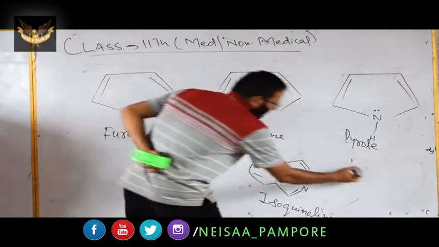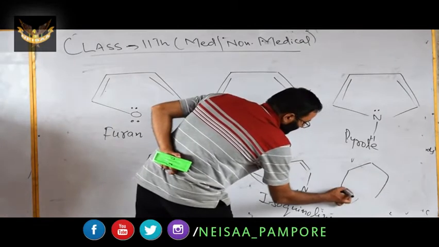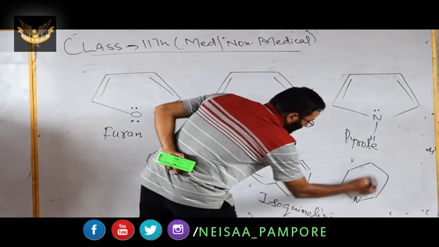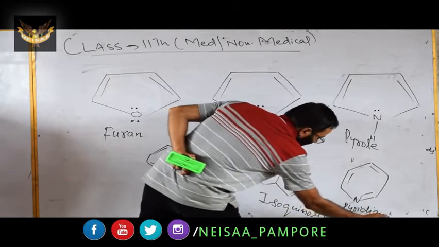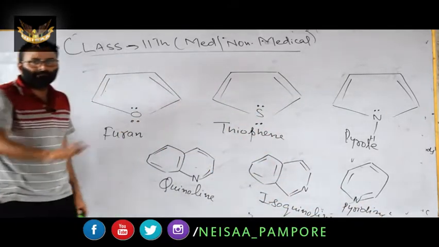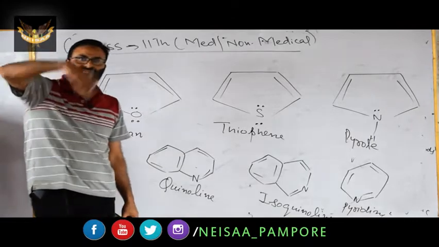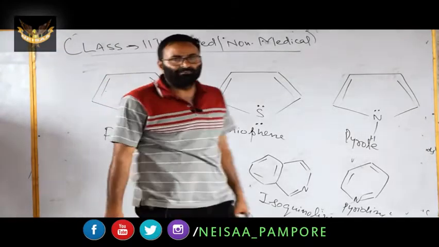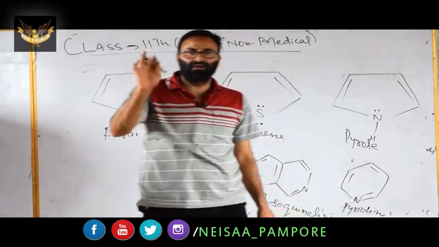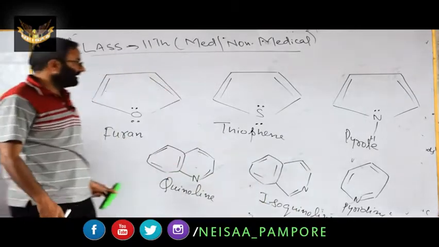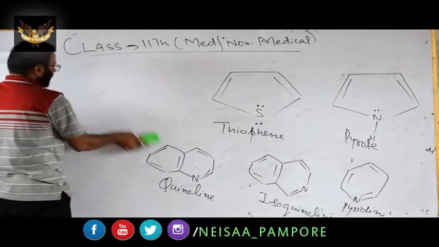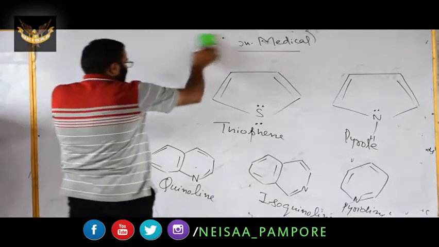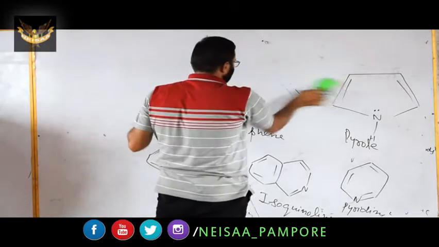For example, we have another simple one, pyridine. This is the case of pyridine. You will find all are aromatic. They have the delocalization of pi, but they contain a heteroatom in the ring. These are aromatic heterocyclic compounds.